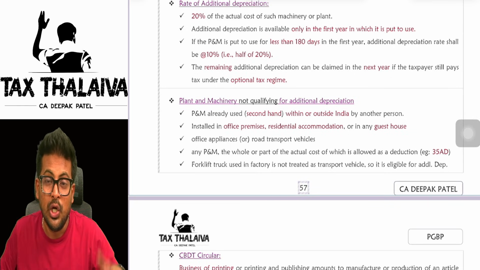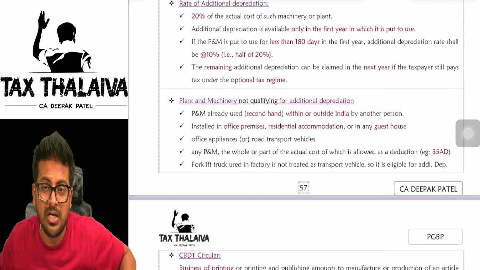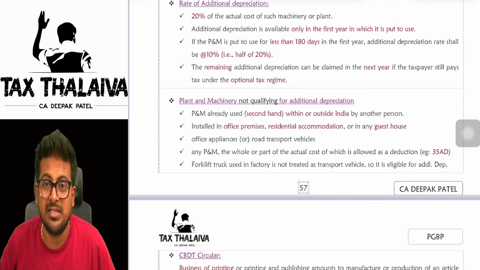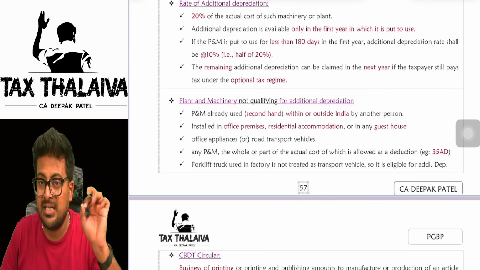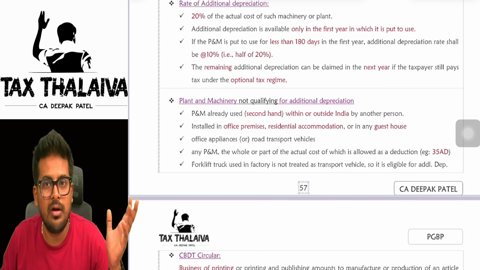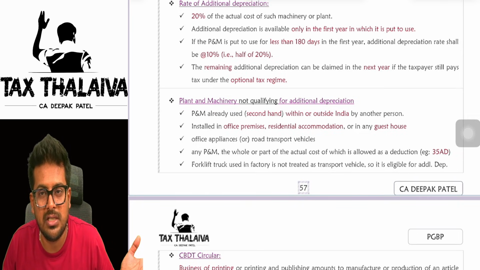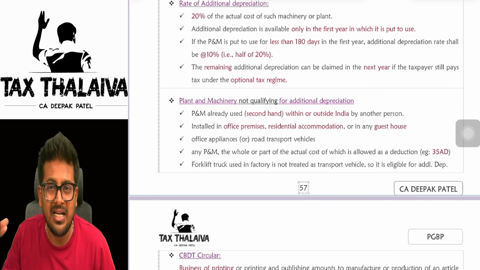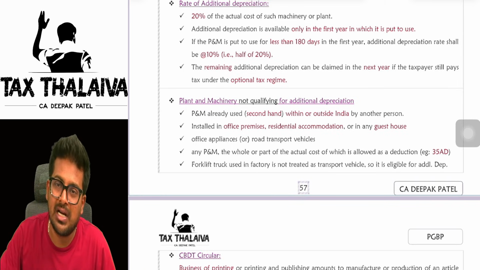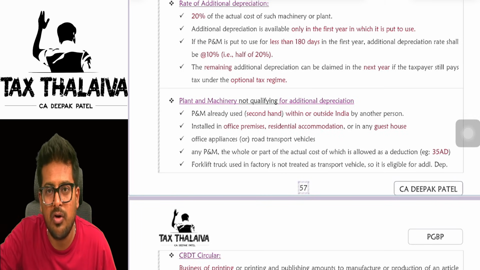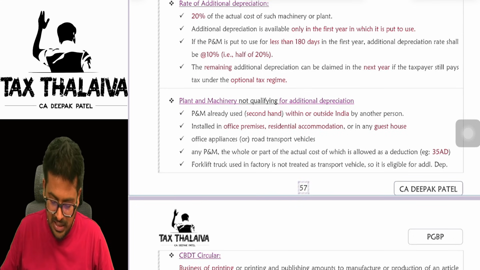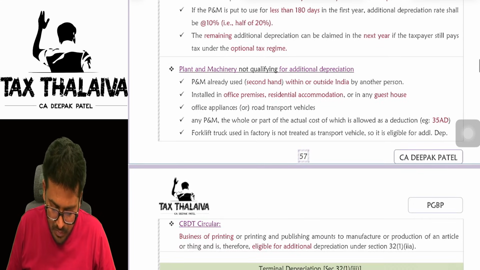Let's say, for example, you have shifted out of the optional tax regime and started paying taxes under the default tax regime in the next year. Then you are not eligible to claim that remaining additional depreciation of 10%. In that case, the additional depreciation which you could not claim, you will add to the opening WDV of the block of asset in the next year.